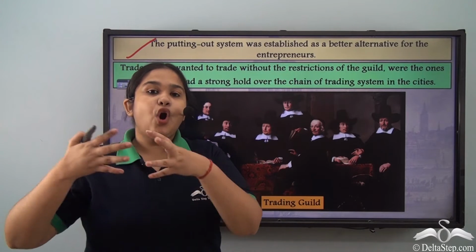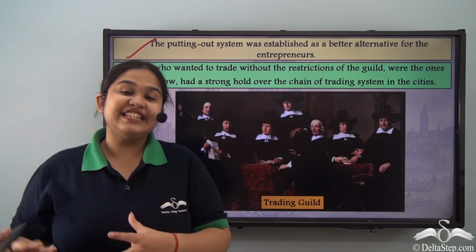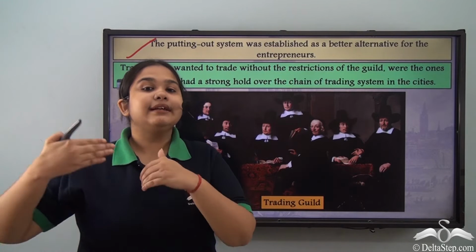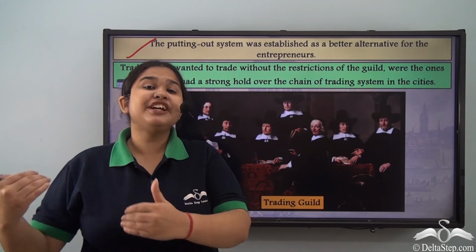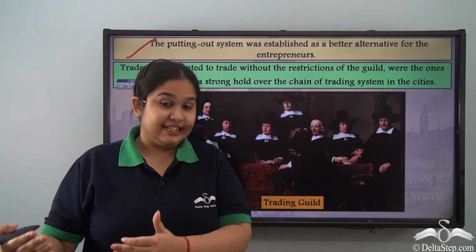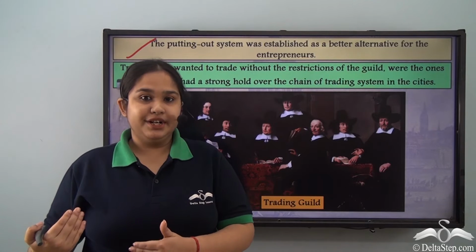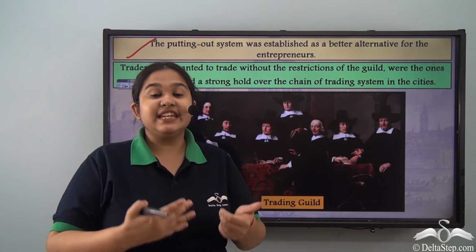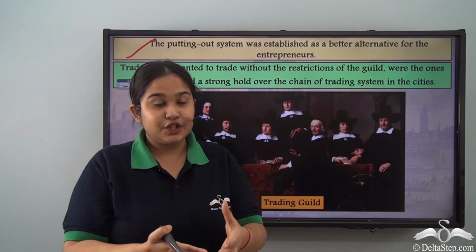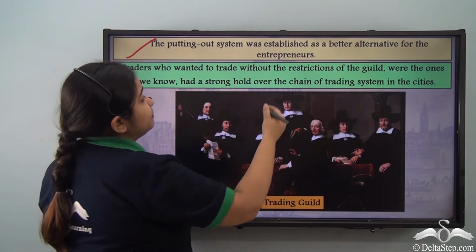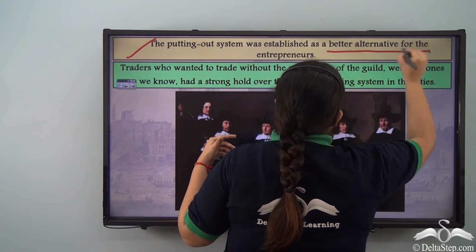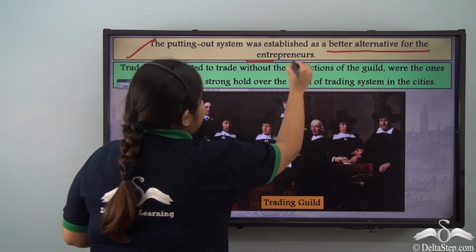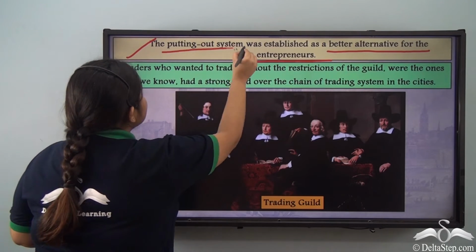So, because they could not invest it in the cities, since there existed guilds who specifically created certain products in the cities, the better alternative for these merchants who had money was to invest it in the rural areas. So the better alternative that these new entrepreneurs could establish was the putting out system.